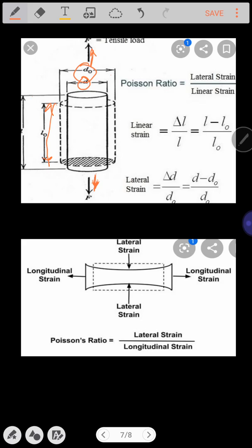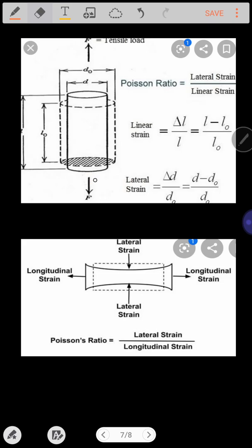Due to the applied force, either stretching or compressing, there will be changing dimensions in the lateral direction. I repeat, the force that is acting over the cylinder is having the property of tensile load.